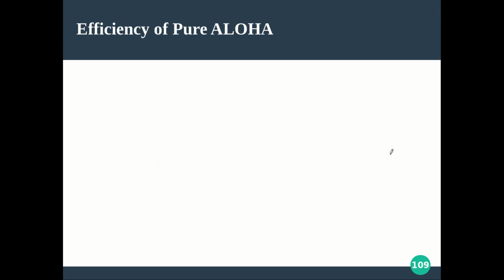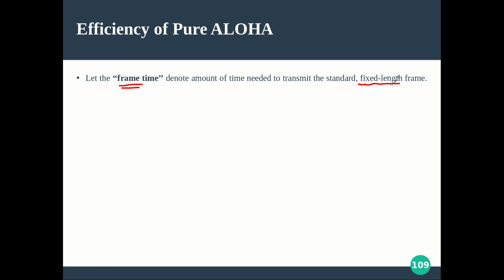Now with this assumption, we are going to derive the efficiency. The first thing we have is the frame time. That is nothing but the amount of time needed to transmit a standard fixed-length frame. Again, in Aloha we assume that the packets are of fixed length. Let me take L bits. The frame length is L bits. L bits are there in the frame, right?